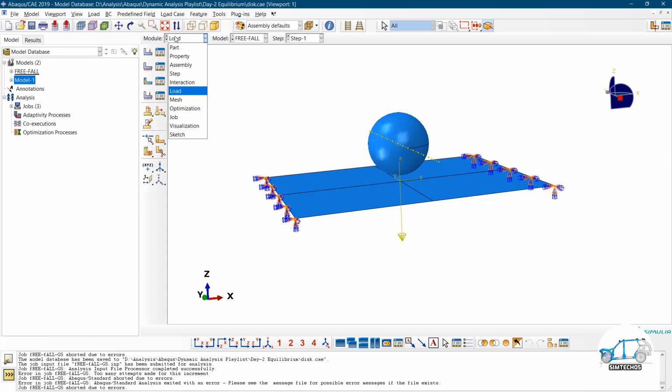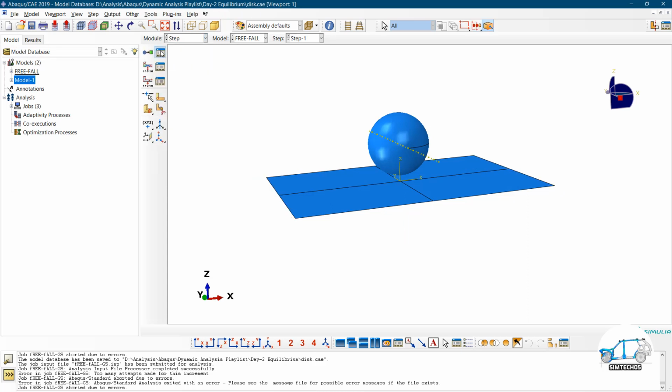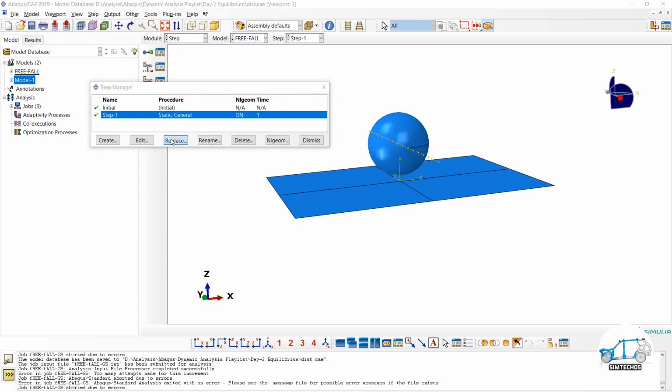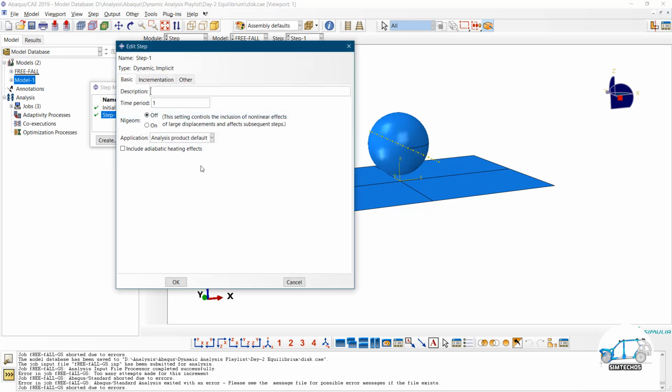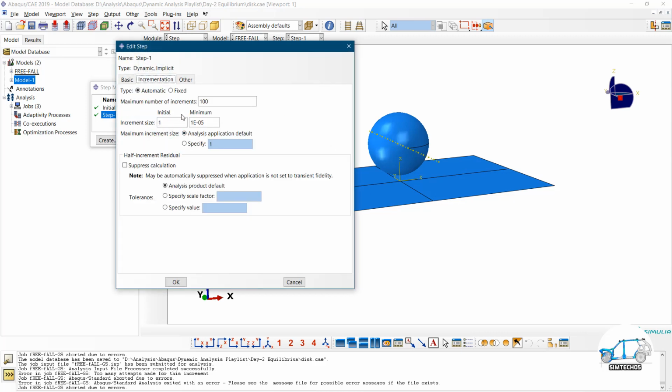So what can we do in such situations? We have to apply the implicit dynamic or explicit dynamic technique. So continue, time period 1, again nonlinearity on. For the safe side, 1000 increments I am taking, 0.01, and specify the maximum also, I am limiting.